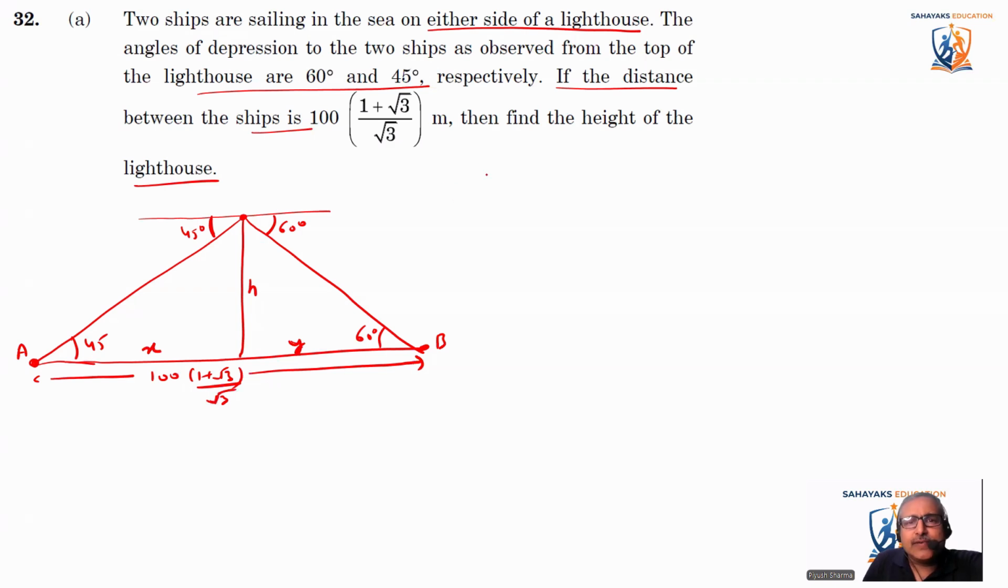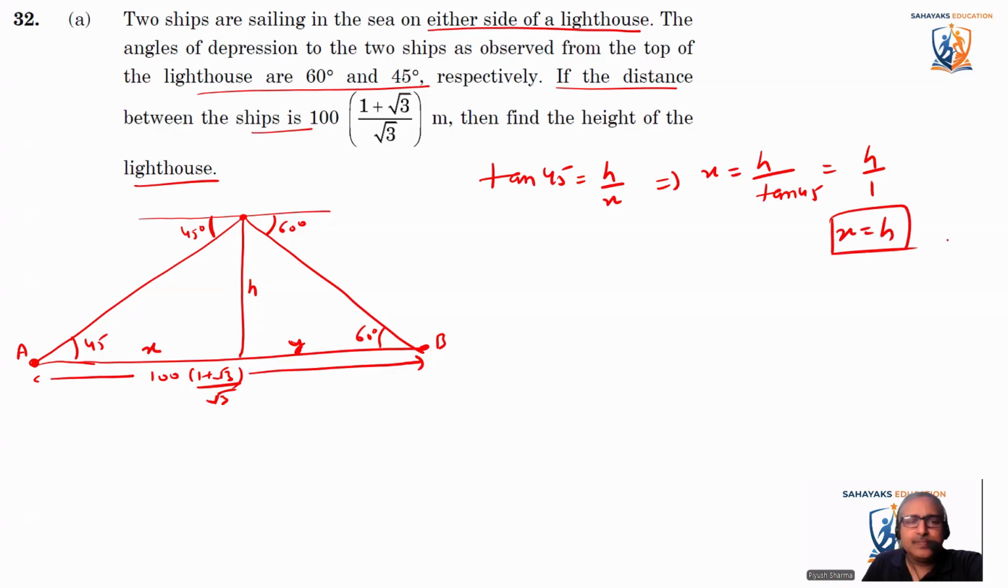Okay, so let's find out. We'll say tan 45 is equal to H by X. So from here, X comes out to be H divided by tan 45, that is H divided by 1. So X comes out equal to H. Okay, so this distance X is equal to H. Now let's find the value of Y.